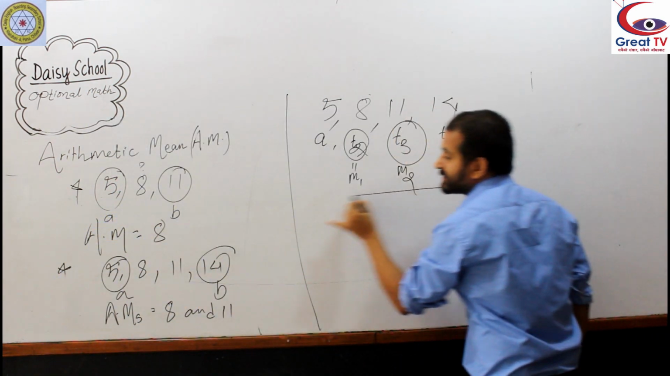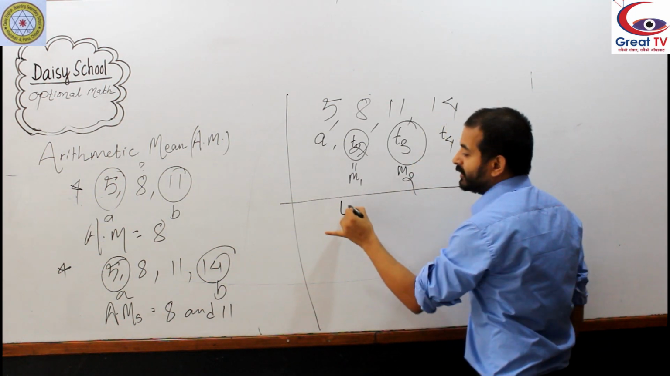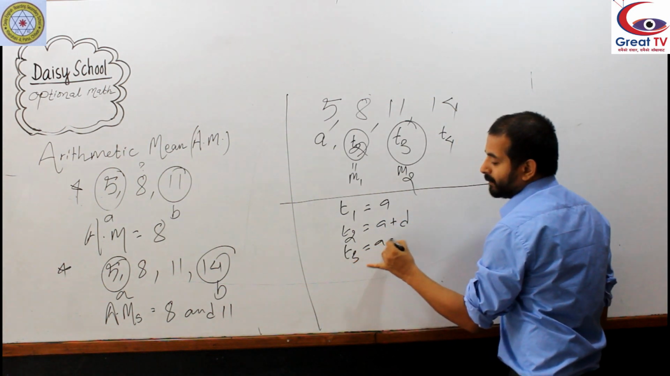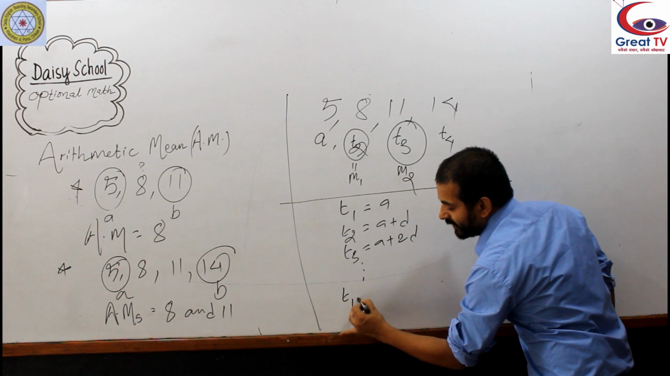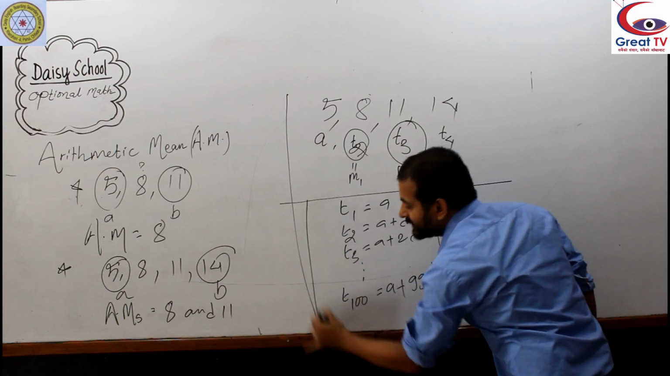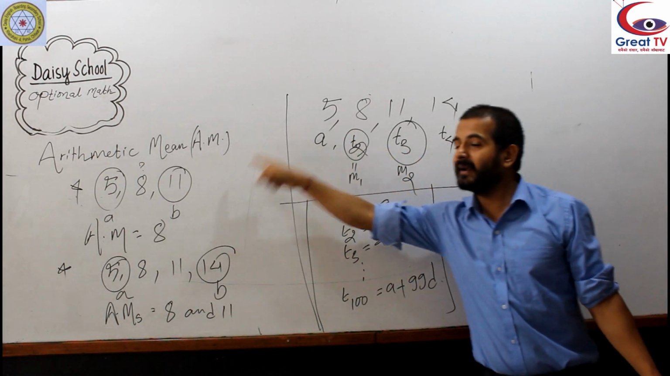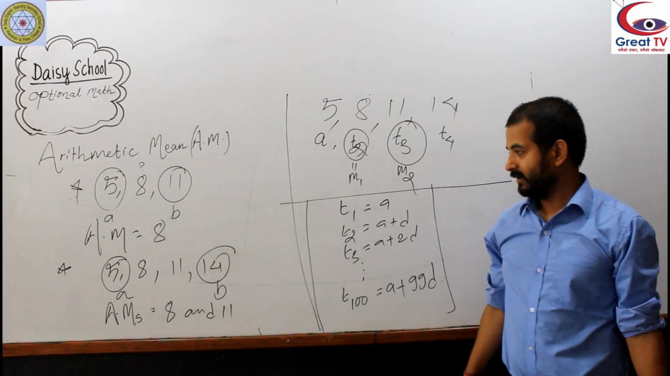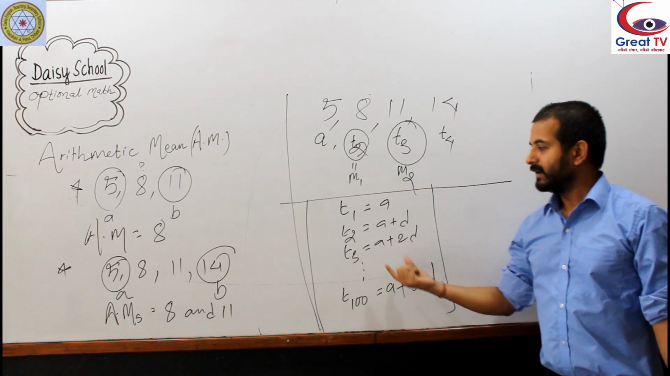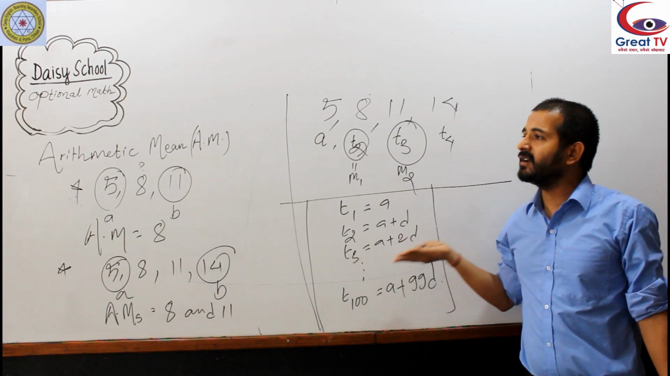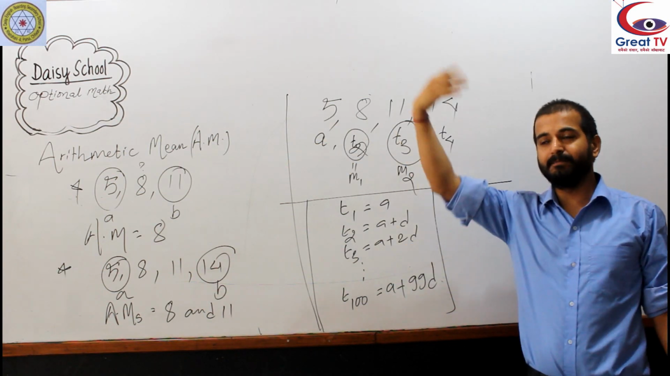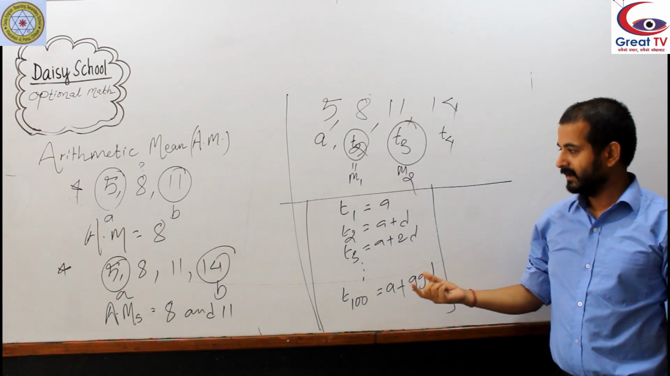In our previous classes, we should not forget what we have written. T1 is equal to a, T2 is equal to a plus d, T3 is equal to a plus 2d. In the same way, T100 is equal to a plus 99d. If you forget this, arithmetic mean is zero for you. You cannot forget T1 equals a, T2 equals a plus d, T3 equals a plus 2d, because this is the basic foundation of sequence and series and the arithmetic mean, because I have taught you about this in my previous 3 or 4 classes.